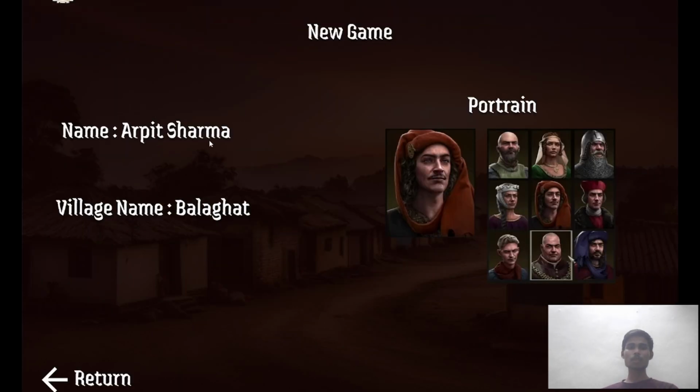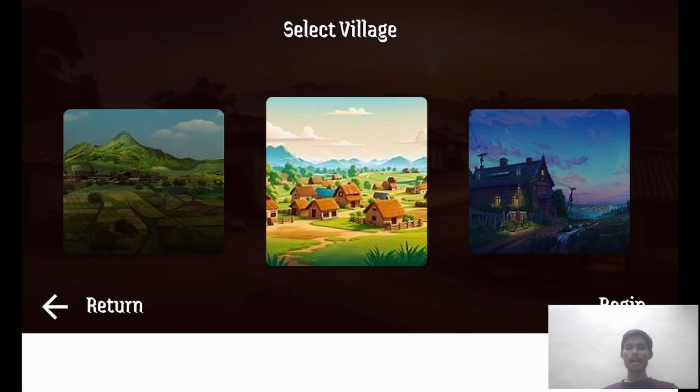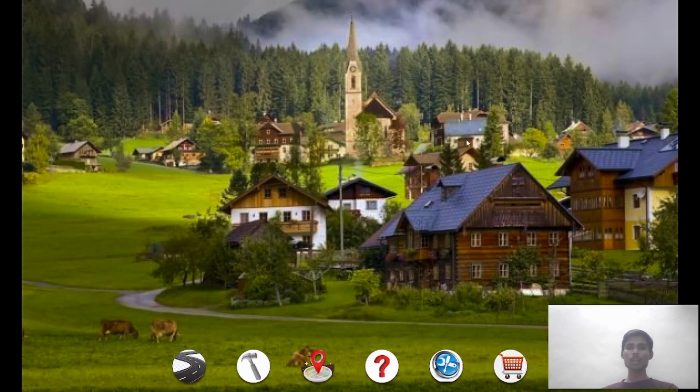The user name will appear here, along with the village name which the user had selected before, and the character will appear here. The user can switch the character here, and when we continue, the user will get an option to select an image.